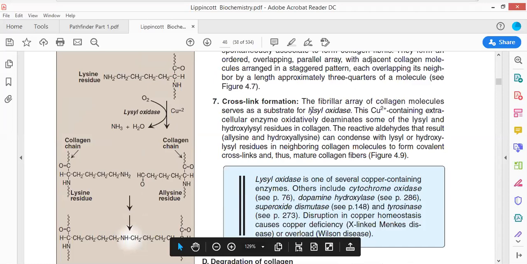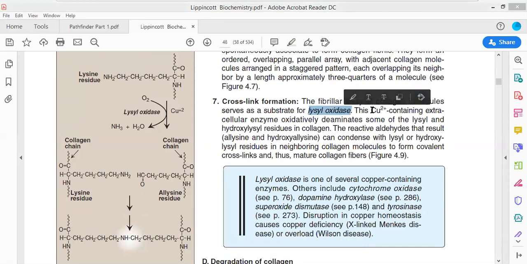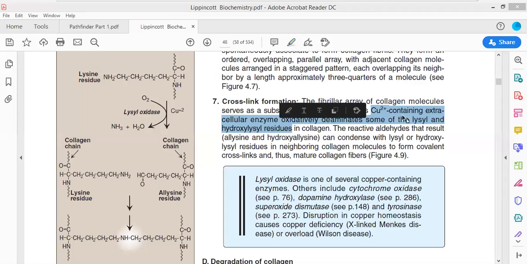Now see this. Lysyl oxidase is actually a copper containing enzyme. So lysyl oxidase is also a metalloenzyme. Lysyl hydroxylase is also a metalloenzyme. So whenever you are talking about lysyl oxidase, lysyl hydroxylase, prolyl hydroxylase, all those are metalloenzymes in nature.